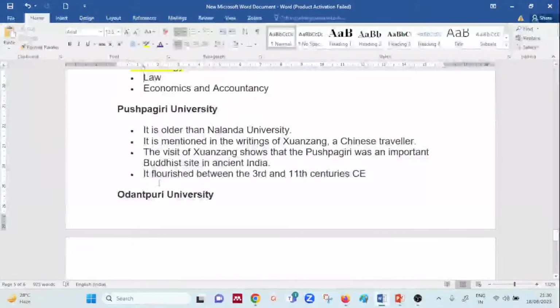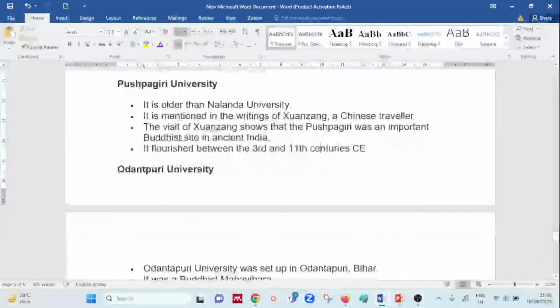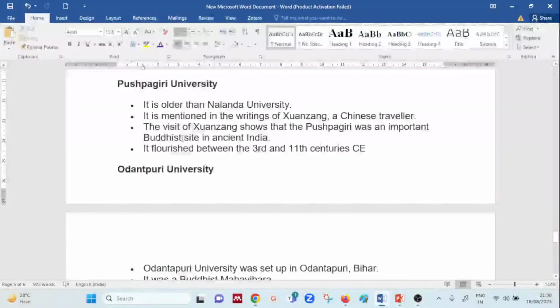Now, you don't have to remember this, very rarely will a question come, but yes, it was basically writings on Buddhism, which were mentioned by the Chinese scholar. That much you have to keep in mind, right?